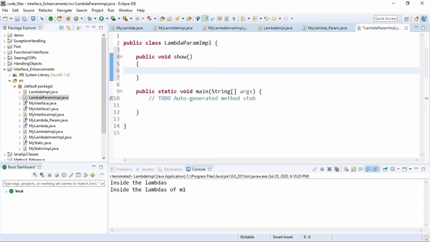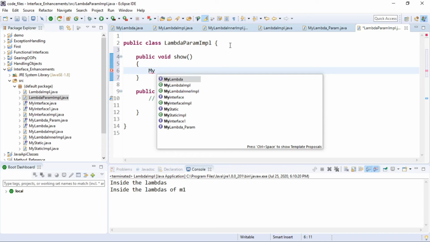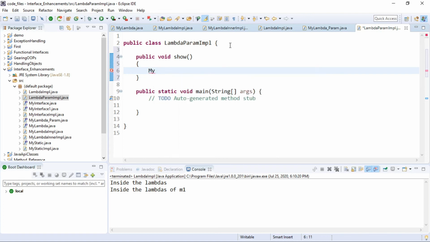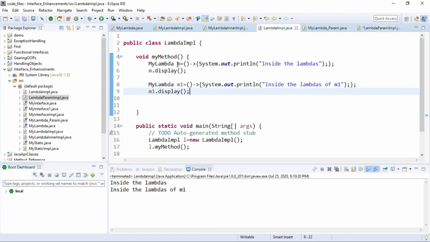So I create MyLambdaParam mp, and then you put an equal to sign. Remember, in my earlier case I created a reference followed by the arguments.